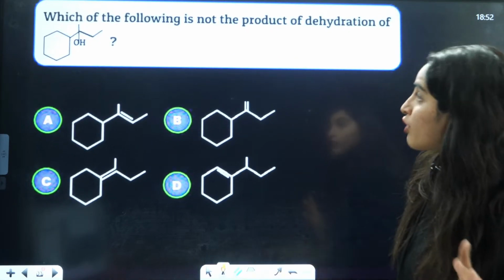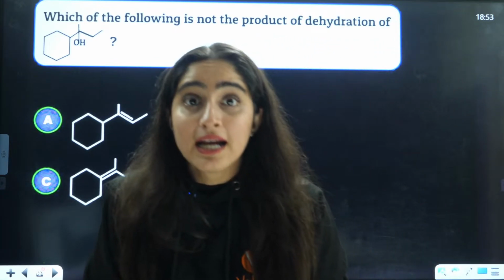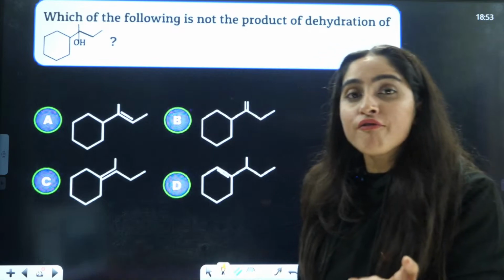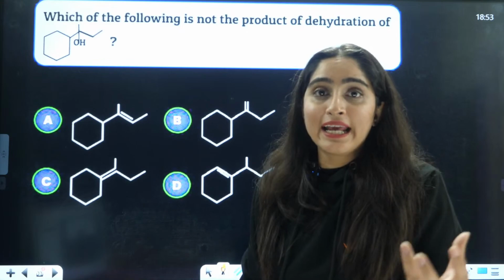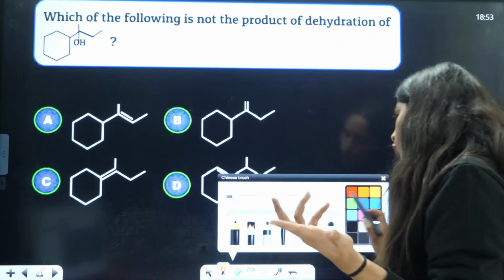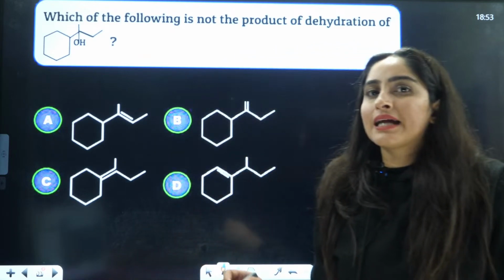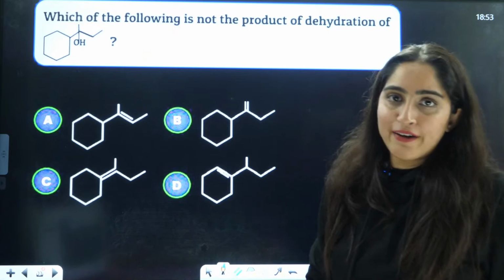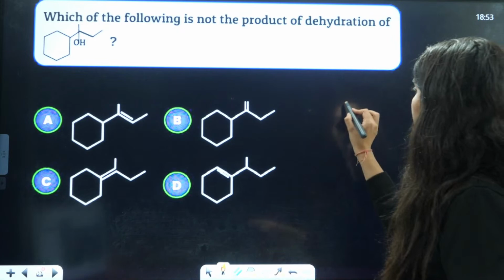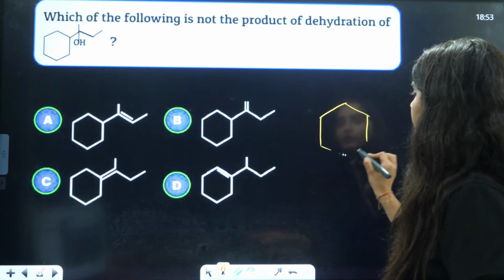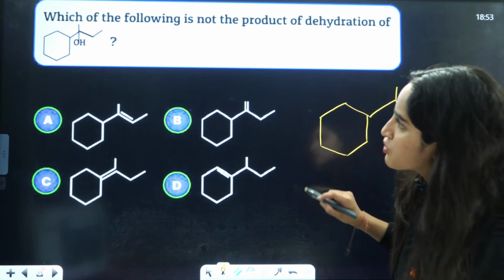Now, next question on your screen, beta. Which of the following is not the product of dehydration? Dehydration is done with the help of concentrated H2SO4. That is a very good dehydrating agent, right? P2O5 is also used sometimes, right? H3PO4 can also be used, right? So these are all your good dehydrating agents, right? Now, after dehydration, what product will be formed? That is the important thing to note down. So firstly, just draw this structure here.